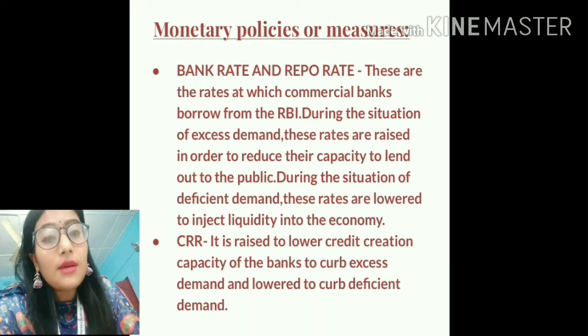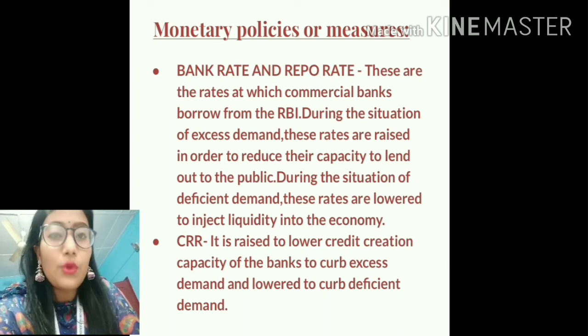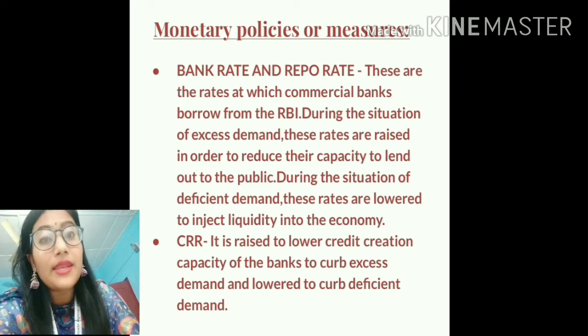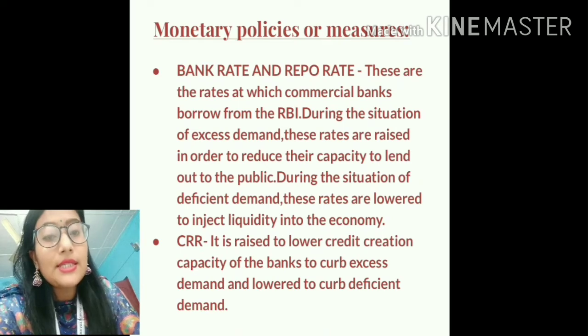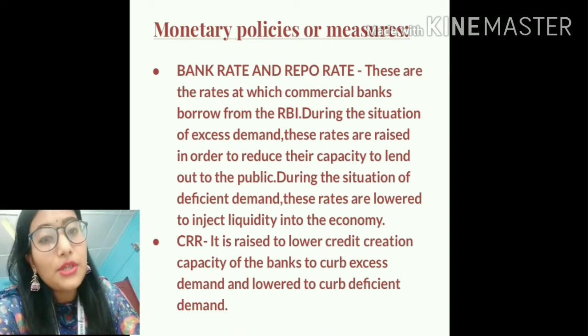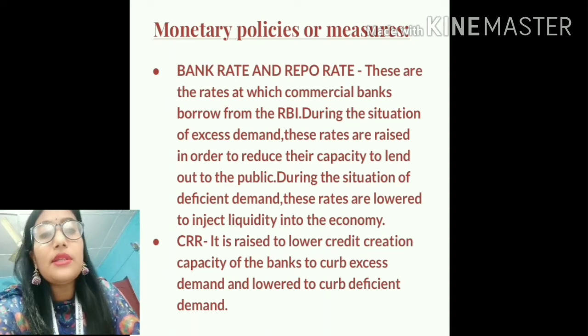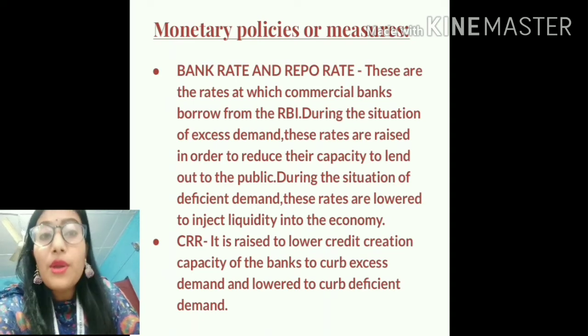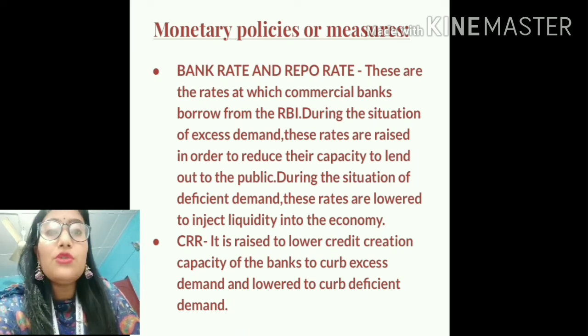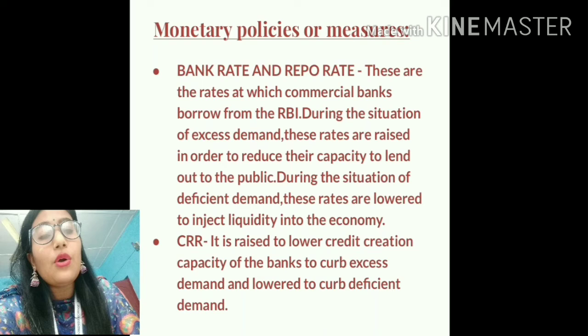So the commercial banks will take more loans, and they will be left with more money to create credit. This will increase the credit creation capacity of the commercial banks, and increased credit creation capacity means more money will circulate in the economy, which will lead to a rise in demand, thereby solving the problem of deficient demand.